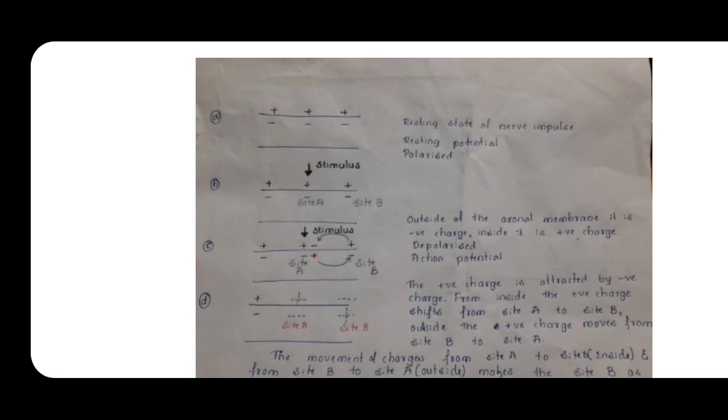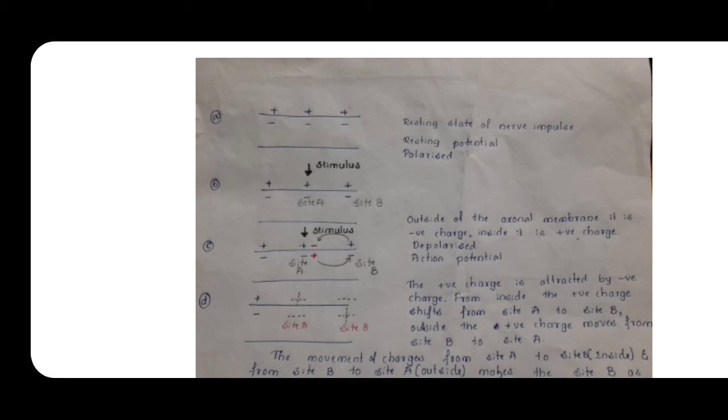So site A, after becoming depolarized, the positive charge inside the axonal membrane will be attracted by the site B. So there will be flow of the charges inside from the site A to the site B. This positive charge will move from site A to site B. Now you can see in the D, site B I have shown with a dotted positive, that is after the flow of charges from site A to the site B. When from the site A the positive charge moves towards the site B, inside site B gets the positive charge, and outside the positive charge from the site B will be moving towards the site A. You can see that I have shown in the C.